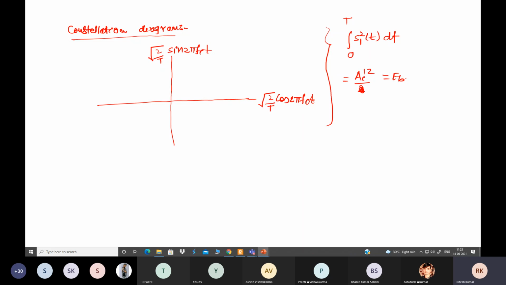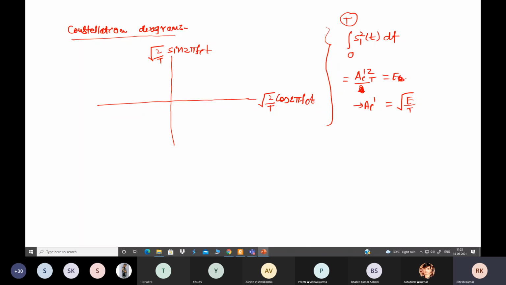And the symbol duration T will be present. From here you can also see AC dash is square root of E by T. Sorry, not EB, the energy of the symbol.